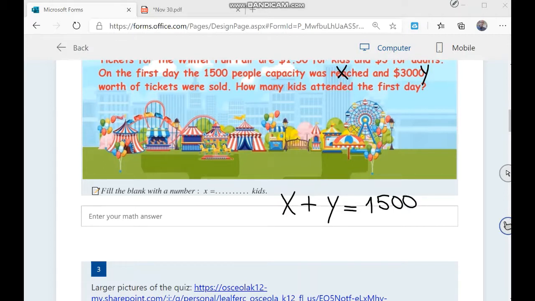And the money that was collected is 1.5 times x, since $1.50 is each kid, plus 3 times y, $3 each adult. This is going to be 3,000.